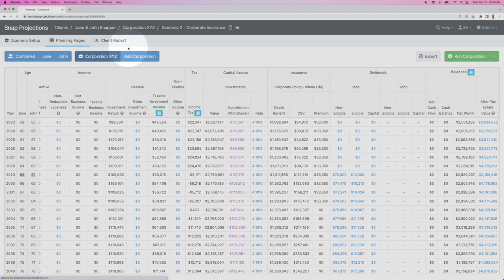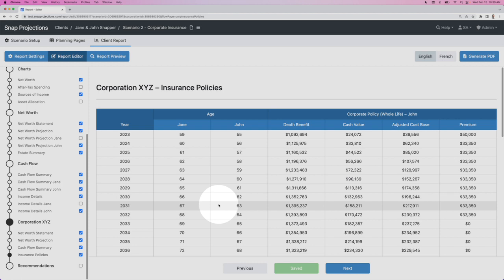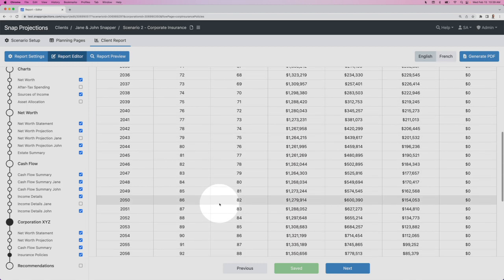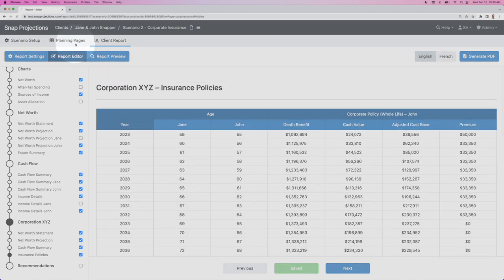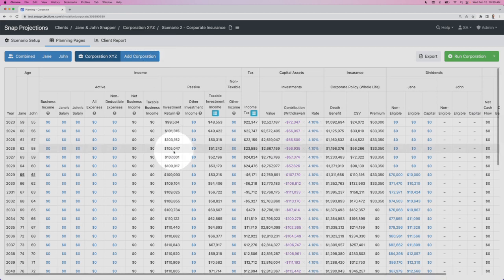We've also added an insurance policy page to the client report under the corporate section. So we can see the insurance policies can now be displayed here. And we also have lots of additional exciting resources coming very shortly. So there's a lot to go over with corporate insurance and corporate planning in general.